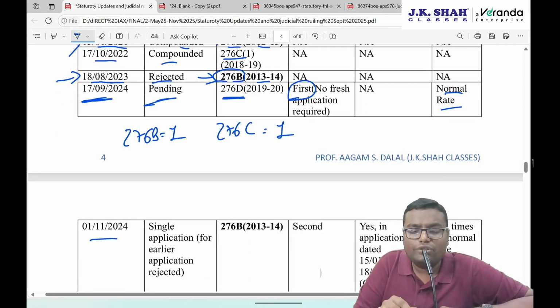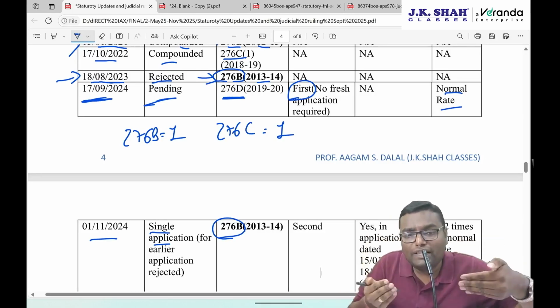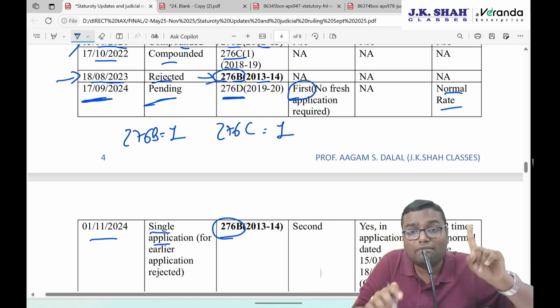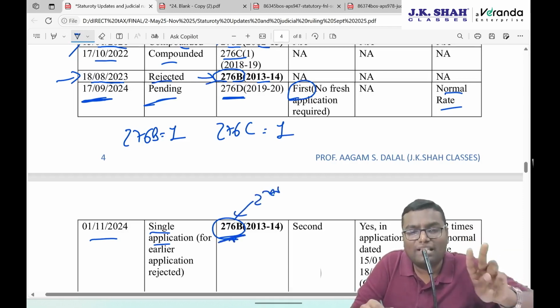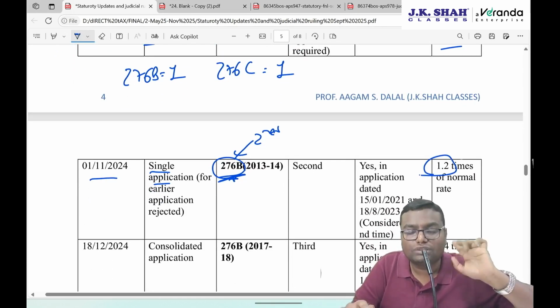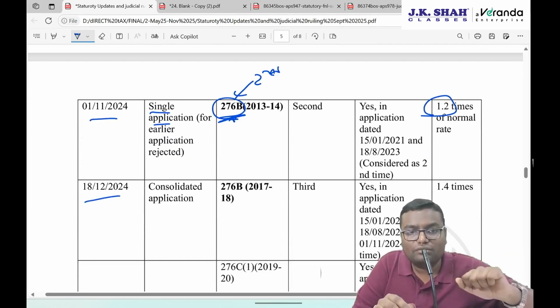On 1st November 24, you have done a single application for section 276B, which was rejected earlier. But see, even though it was rejected earlier, this is counted as a new application. Up to 17th October, regarding 276B, you have done two applications, which both are to be counted as one. And now you are doing this on or after 17th October 24 for the same offense. This is counted as a second compounding application. Whatever will be the charges, you have to pay 1.2 times. Are you understanding this?